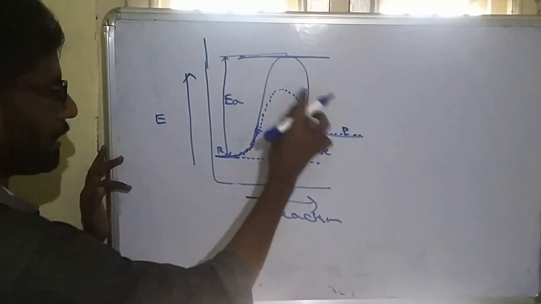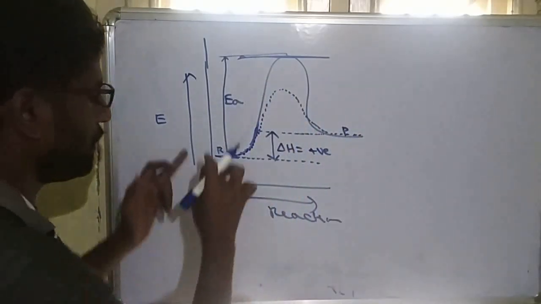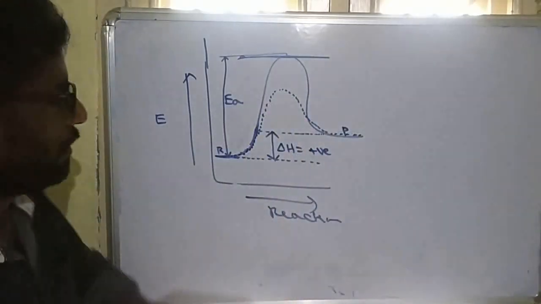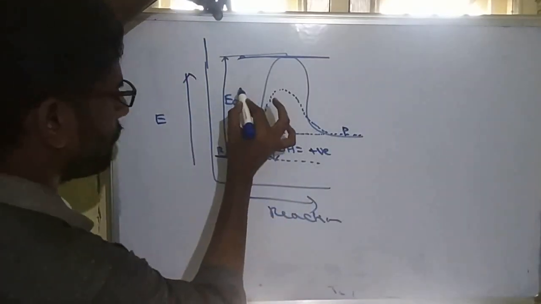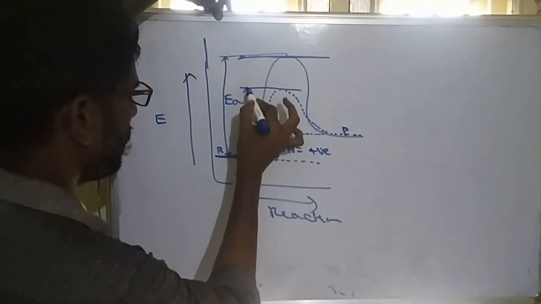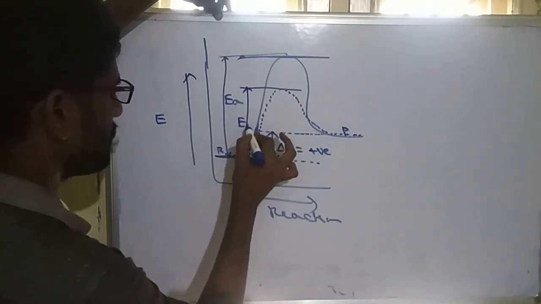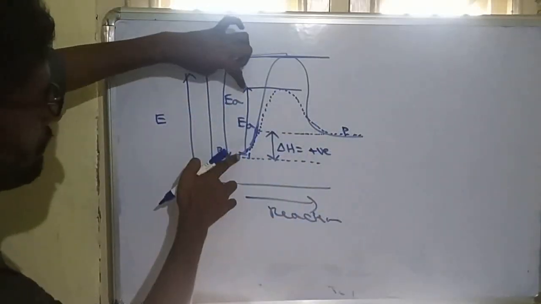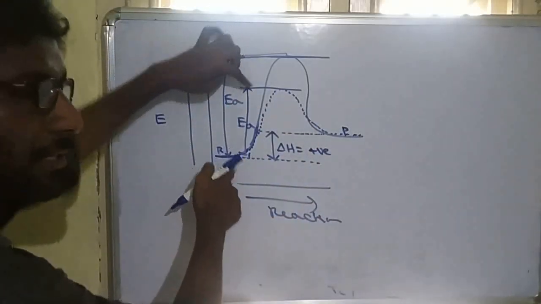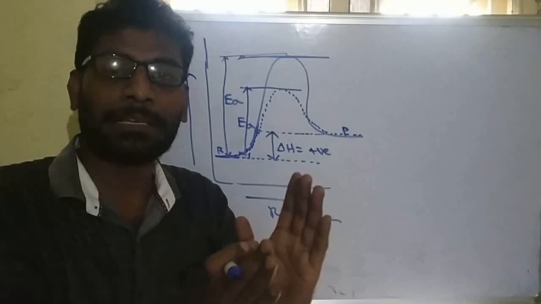So here also reactants are converted to product. Initially also reactants are converted to product. But initially this much energy is required. After adding the catalyst, the required energy, the activation energy, is decreasing. Initially this much energy is required, but after adding the catalyst, this much energy is required. That means the catalyst decreases activation energy.